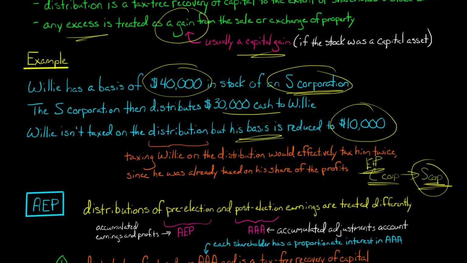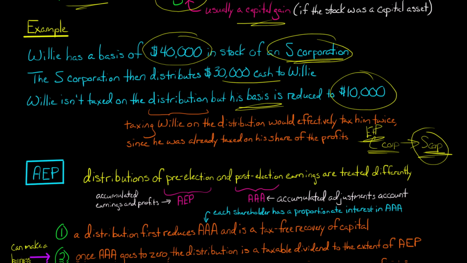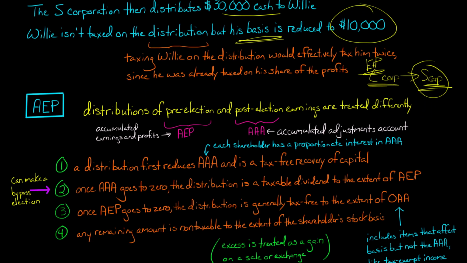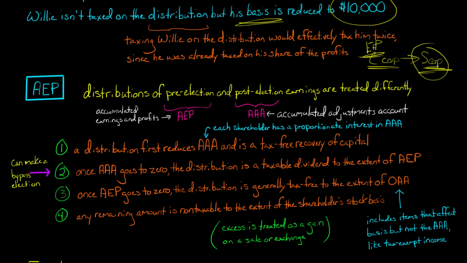You can think about it as the profits after the company became an S Corp, after it elected to be an S Corp. So you've got the AEP, profits of the company before it became an S Corp, and then the AAA account, profits of the company after it became an S Corp. These ordering rules are going to be very important for determining whether a distribution is taxable to the shareholder.